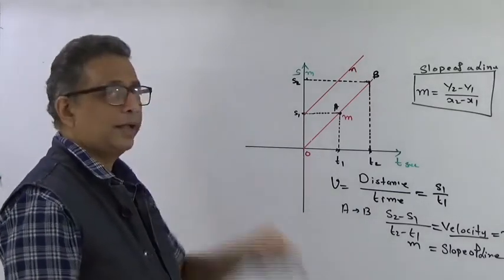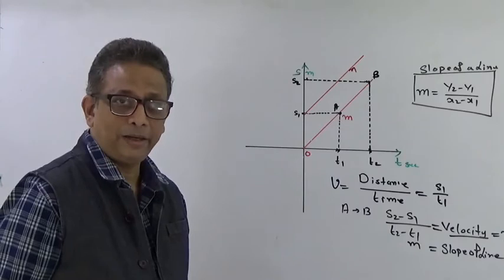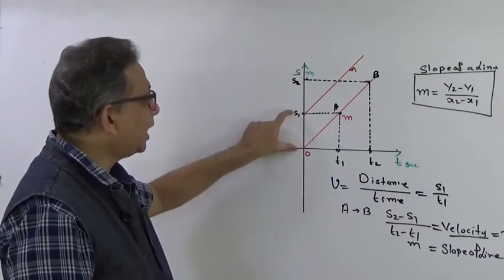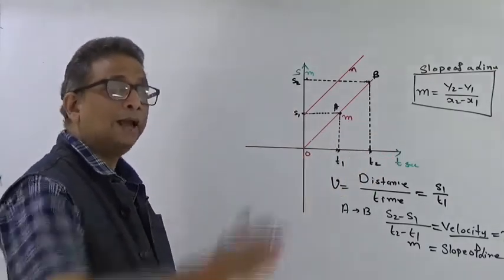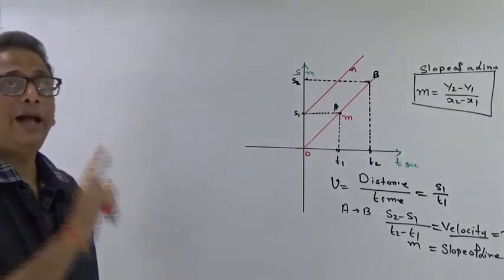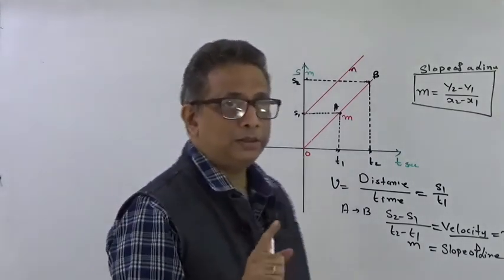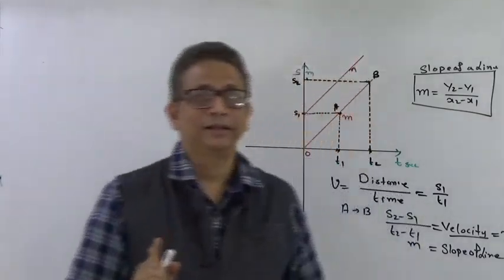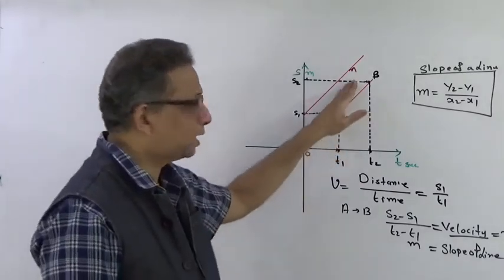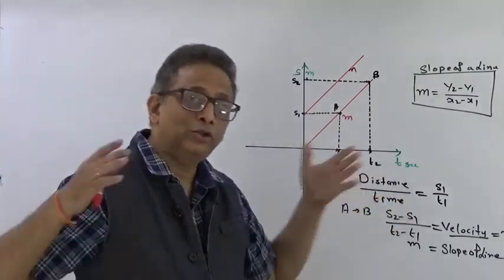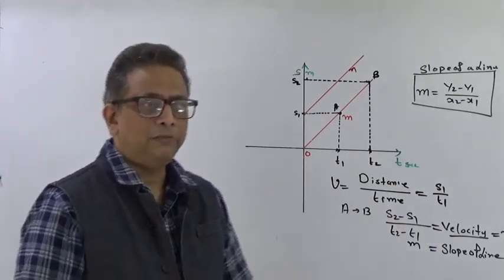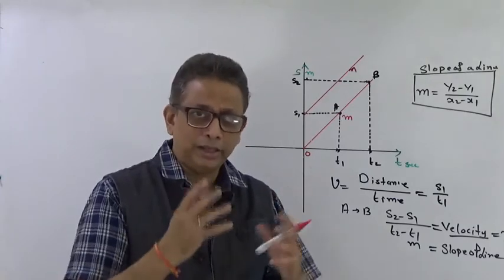What does this S1, that is the y-intercept, interpret? That at time t equal to 0, he was already at a distance S1 from the origin. And from there he has started to move with some velocity which is equal to m. Here velocity of the person is equal to the slope of this line. This is the relation of mathematics and physics. Mathematics shows these graphs and the physics shows actually what is happening in the ground, right? So this relation, sometimes it is difficult. If you try to imagine, you may not get it correct.